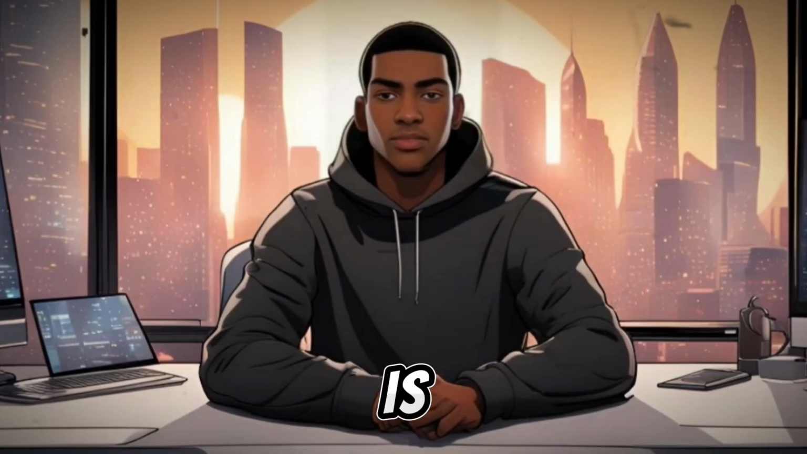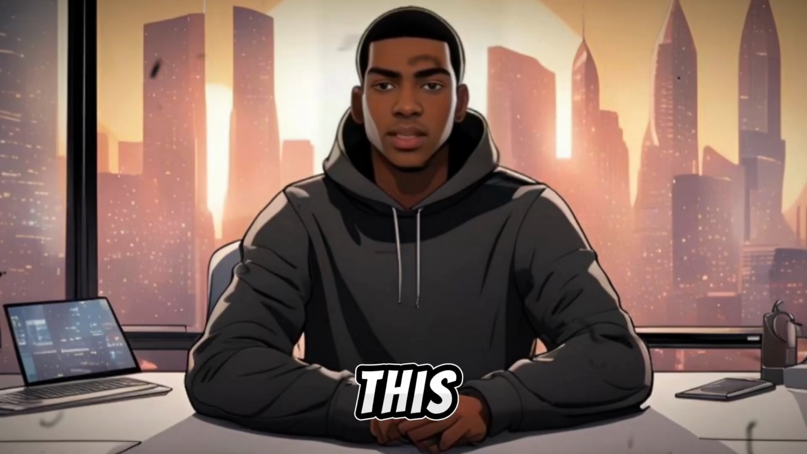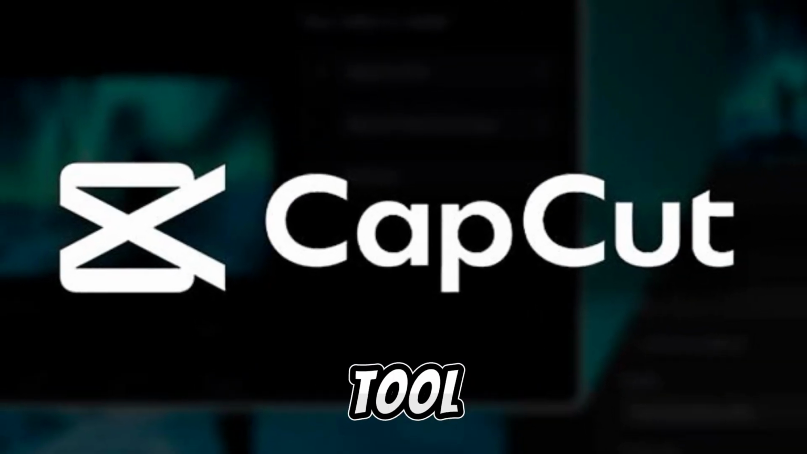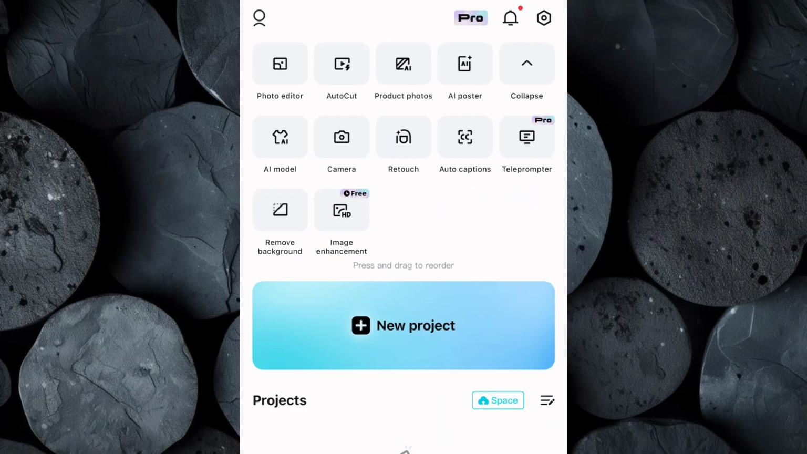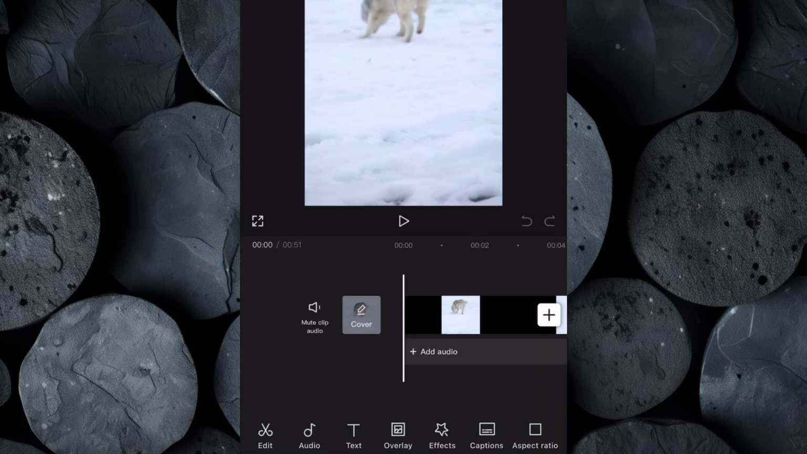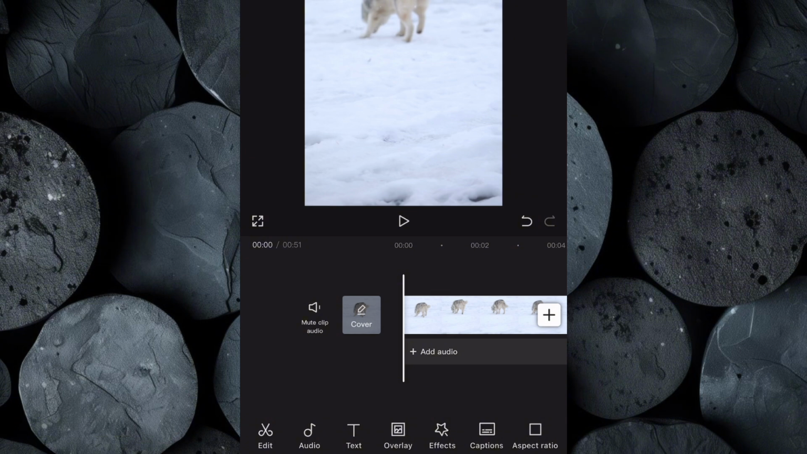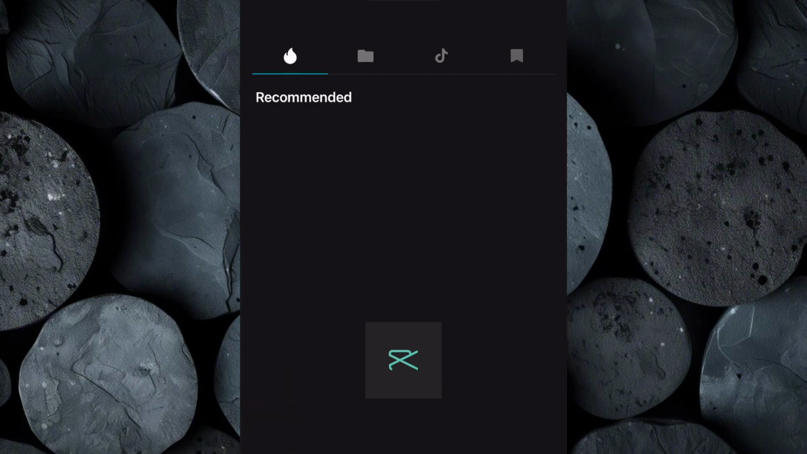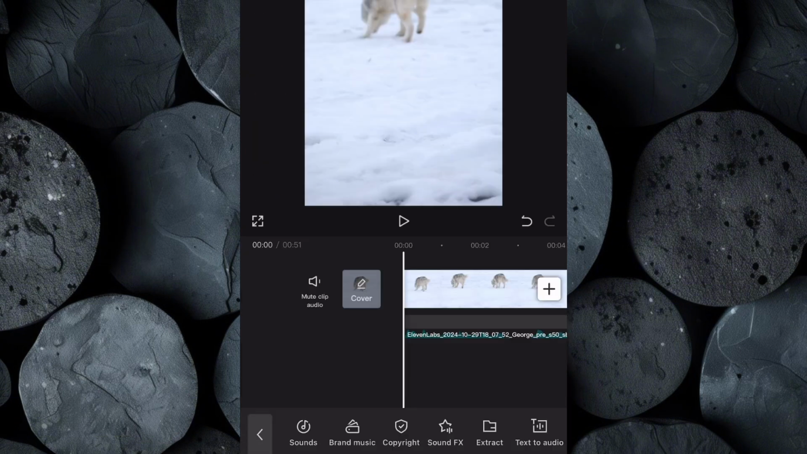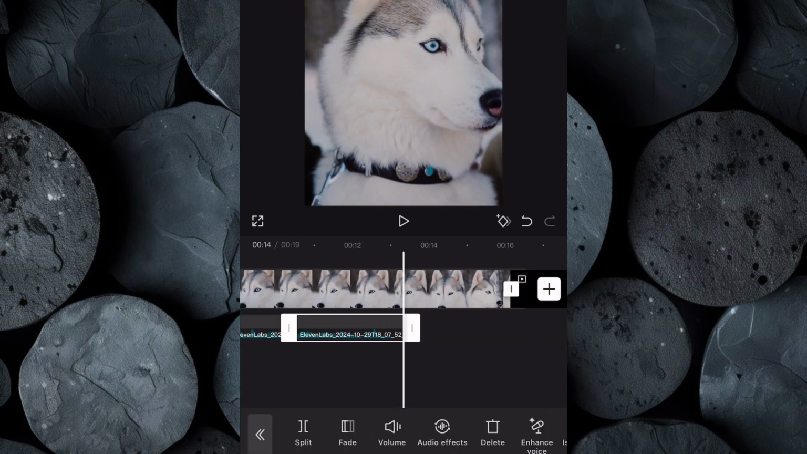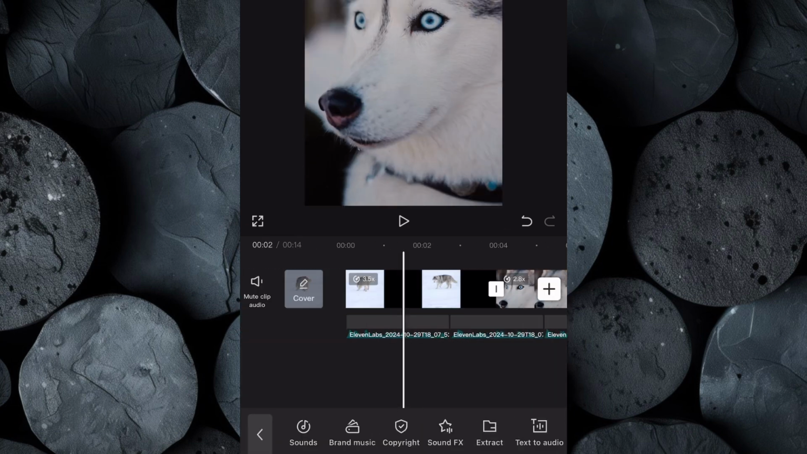The final step is to edit everything together, and for this, we'll be using CapCut, an incredibly user-friendly and powerful video editing tool. Go over to CapCut. Click on New Project and import the video clip we downloaded from Pexels.com. Once your video is in place, click on Aspect Ratio and choose the one that fits best for the platform you want to upload the video to. Now import the voiceover we generated from 11 Labs, then arrange the video clips to ensure they match the length of the voiceover, creating a seamless flow between the visuals and audio.